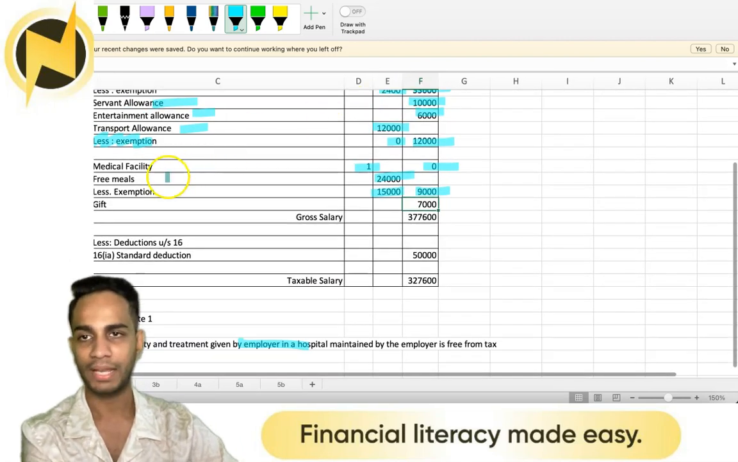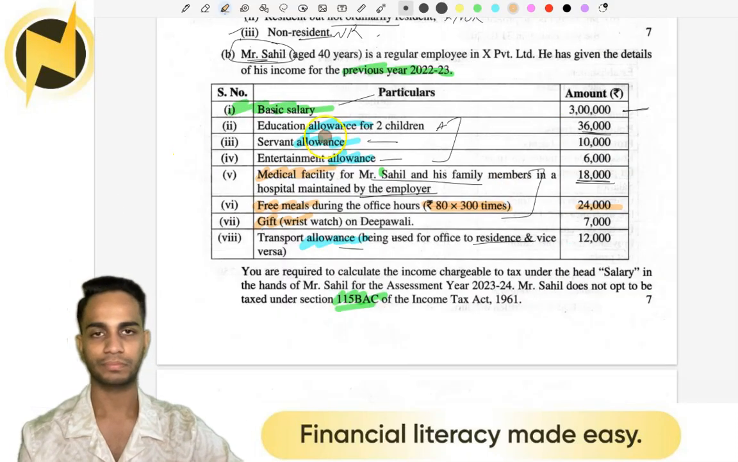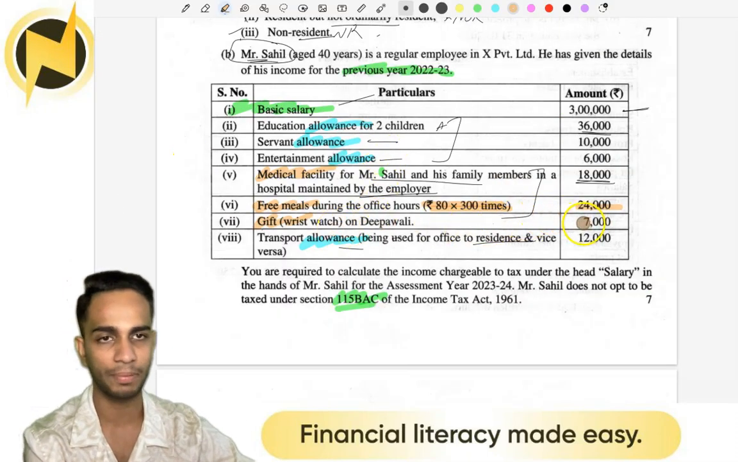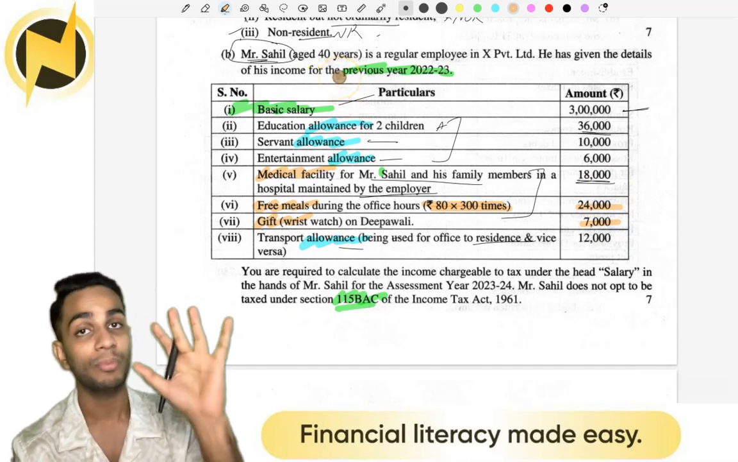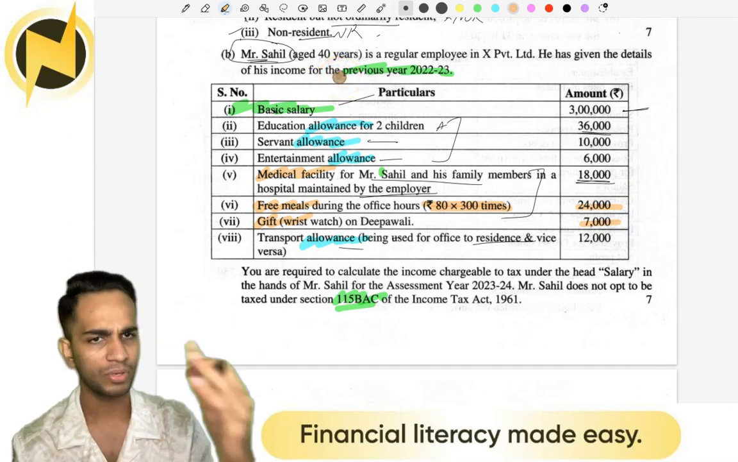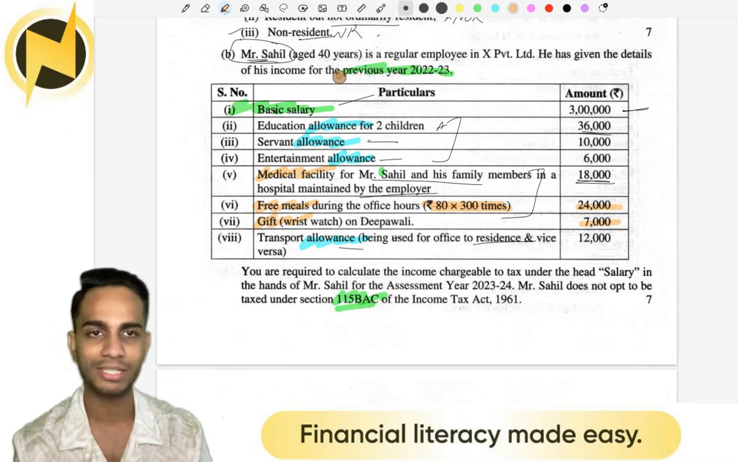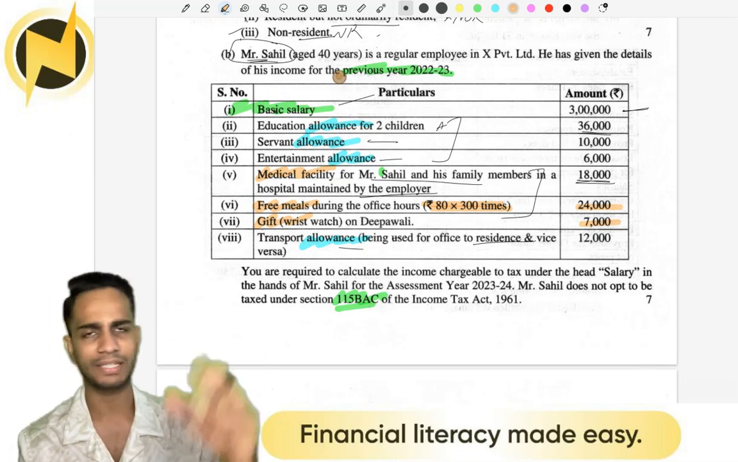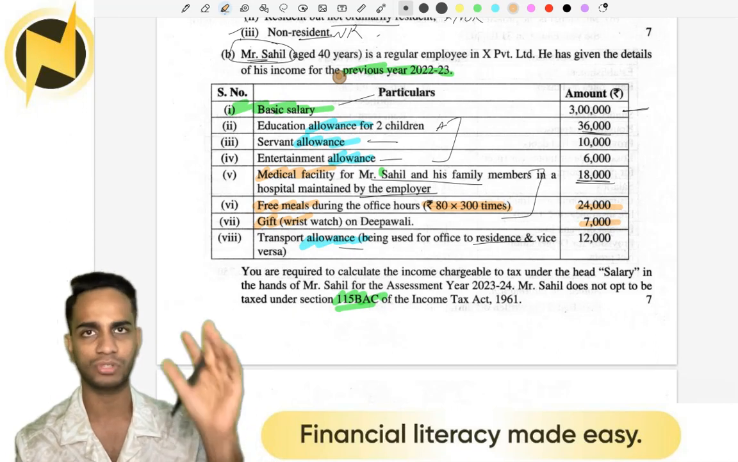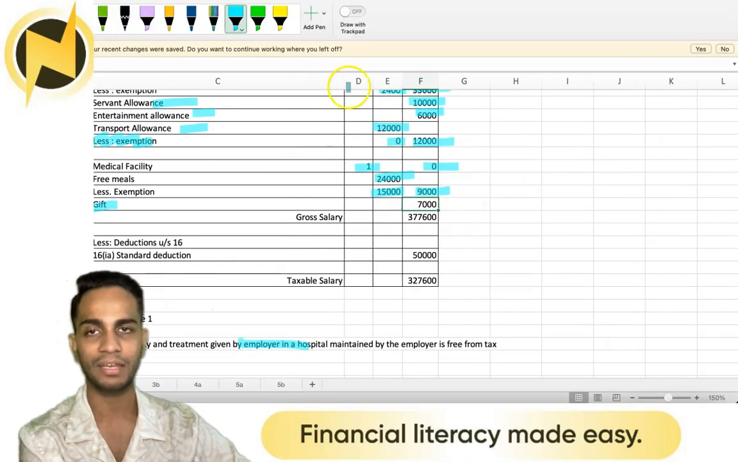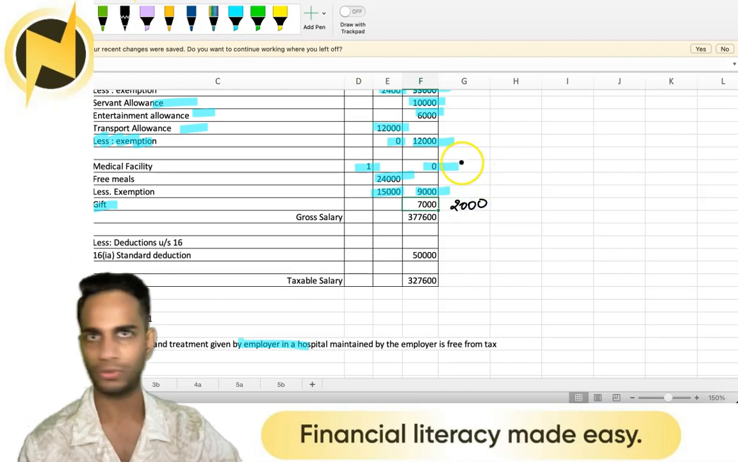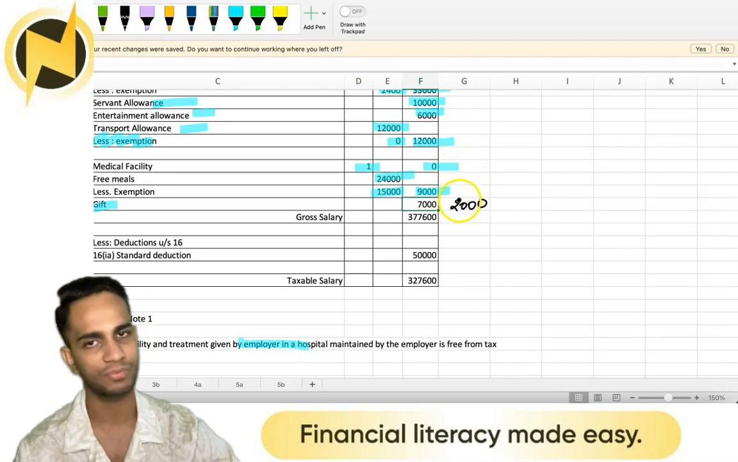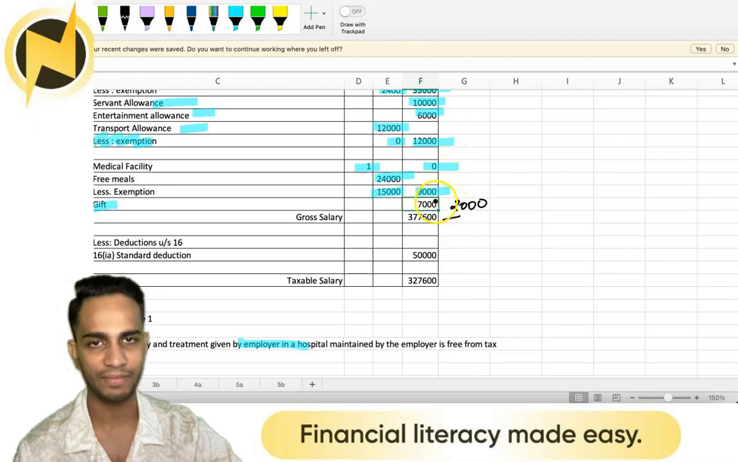Okay, next, gift wristwatch on Deepavali, 7,000. We know a gift given by an employer to an employee in kind is taxable when it exceeds rupees 5,000. So here it's 7,000. You can either tax the whole 7,000 or tax whatever exceeds 5,000. So what exceeds 5,000? 2,000 exceeds, right? So you can either take 7 or 2 here. It's up to you. You can write an assumption for the same as well. We are considering it as fully taxable. So gross salary 377 and the amount is 7.